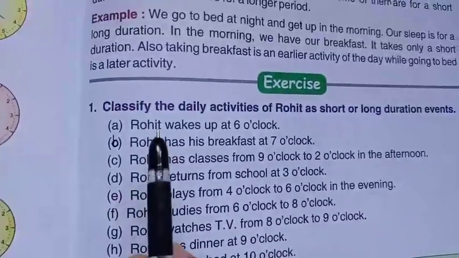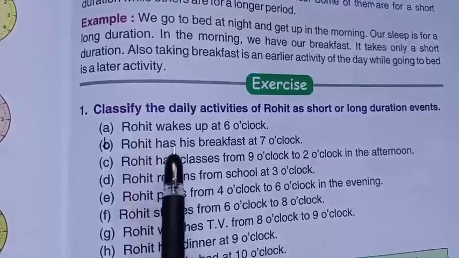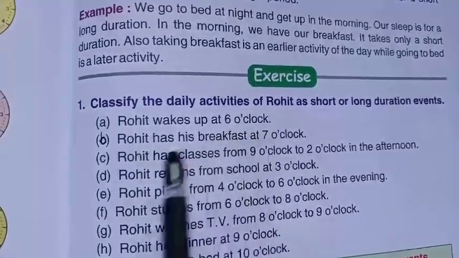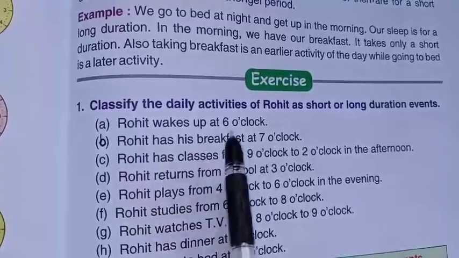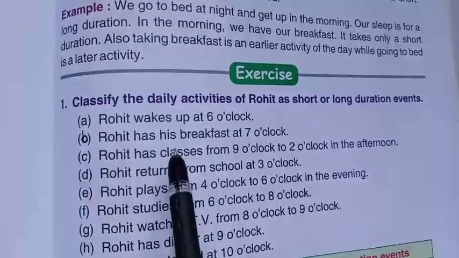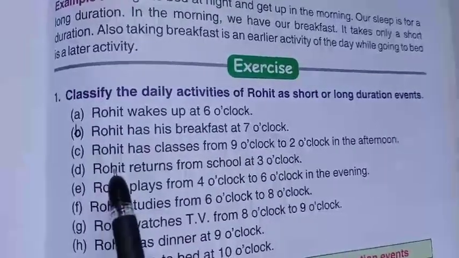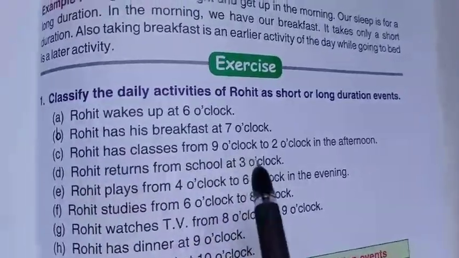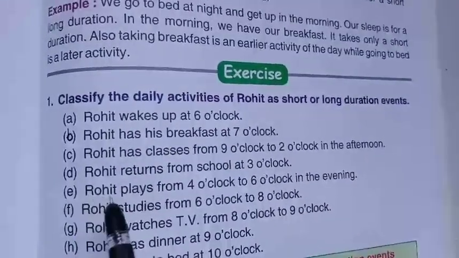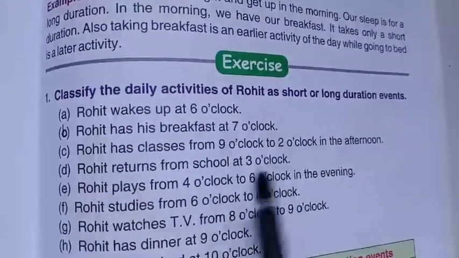The first one, A: Rohit wakes up at 6 o'clock. B: Rohit has his breakfast at 7 o'clock. Rohit has classes from 9 o'clock to 2 o'clock in the afternoon. Rohit returns from school at 3 o'clock.